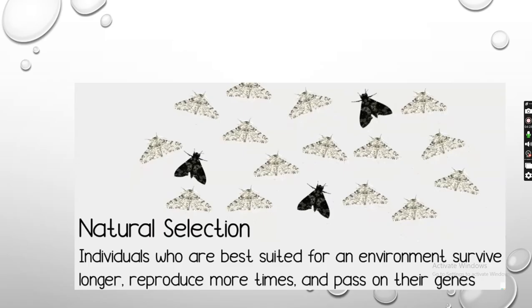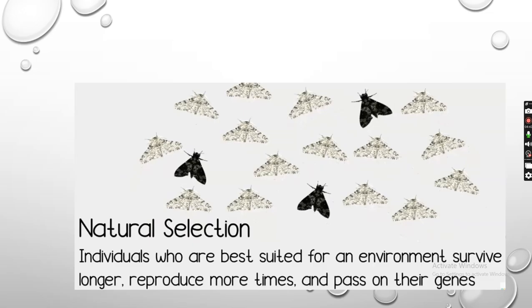So this is a classic example of natural selection, where the individuals best suited to the environment have a longer chance of survival, and when they reproduce they pass on the same genes to the next generation.